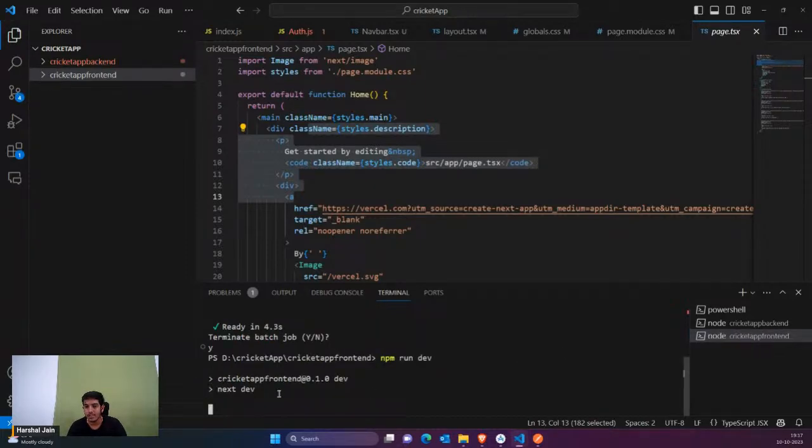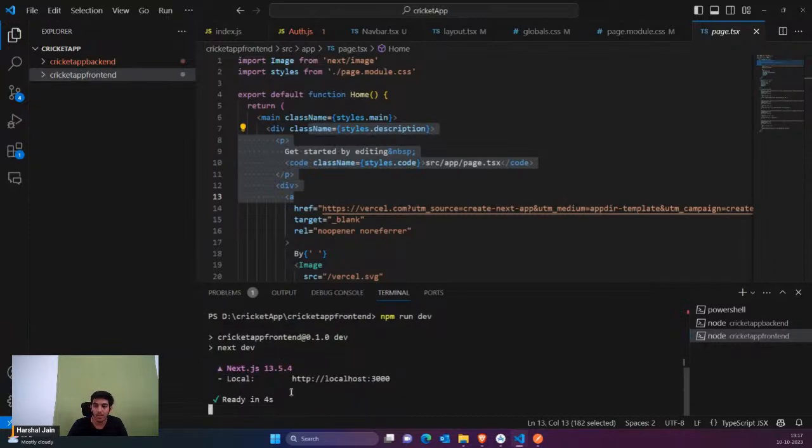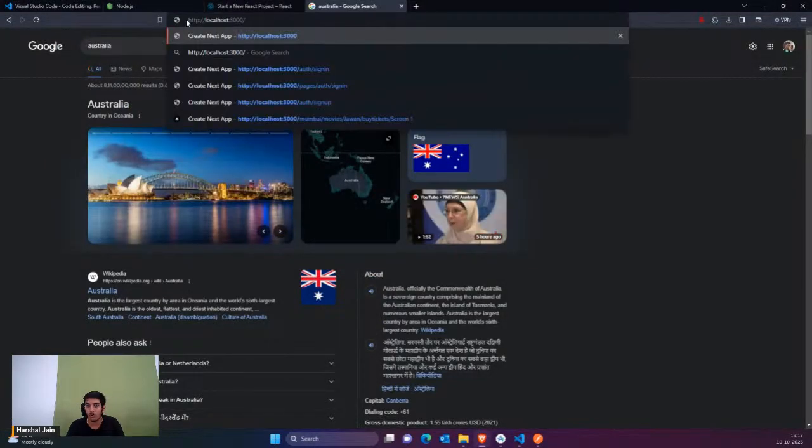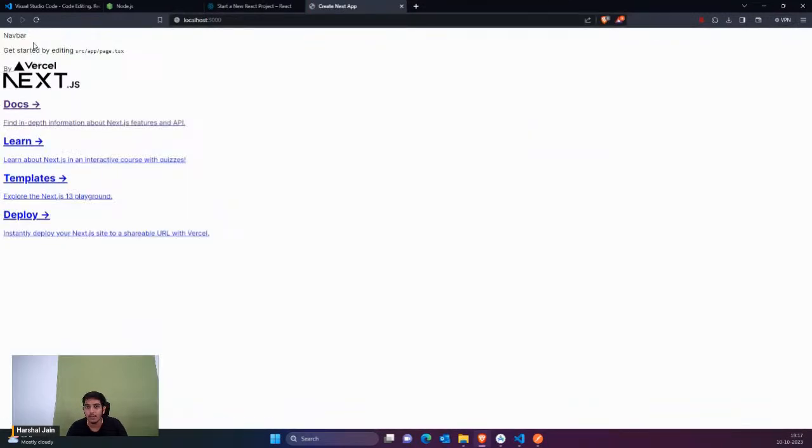So guys, now you can see that it is going to start, and now I have to simply go to this URL, localhost 3000. I would simply go here and type localhost 3000. You can see I'm getting the navbar at the top. So now, first of all, let's design the navbar.